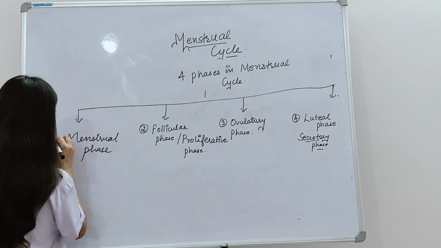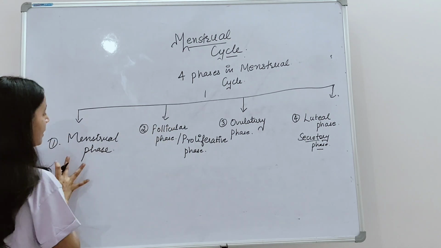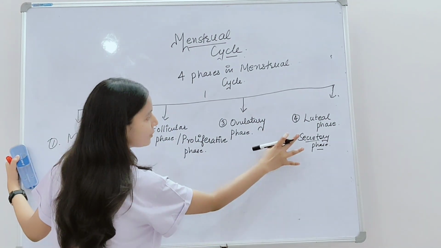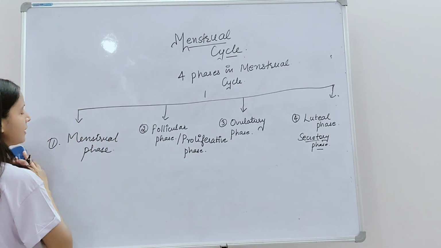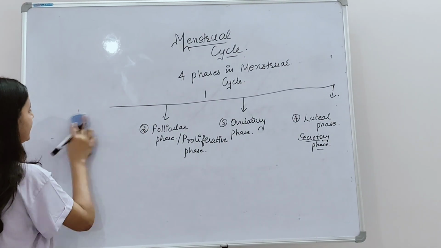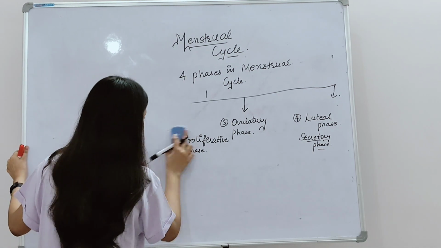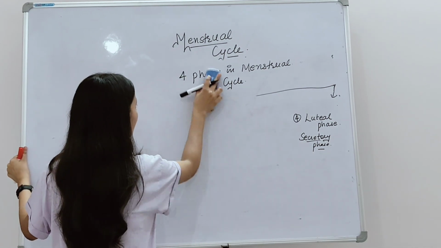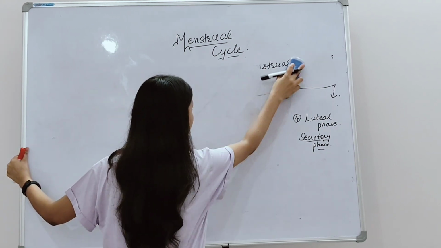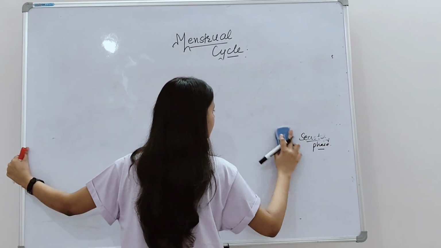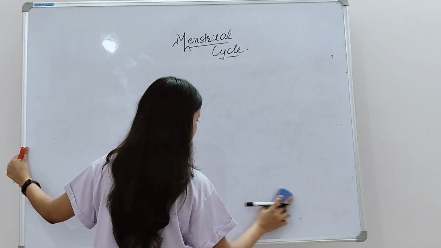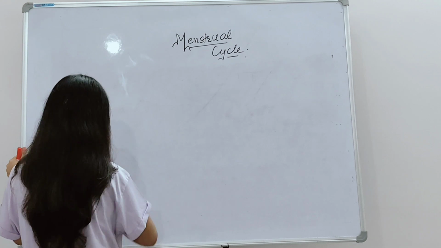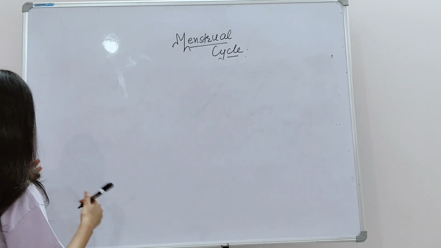Let me write it down again because I just left that name. Menstrual phase, follicular phase or proliferative phase, ovulatory phase, and the luteal phase, also known as the secretory phase. We will see each and every phase in detail, and we will see diagrammatically how the cycle goes on and what the hormones involved are. So let me draw the diagram first.